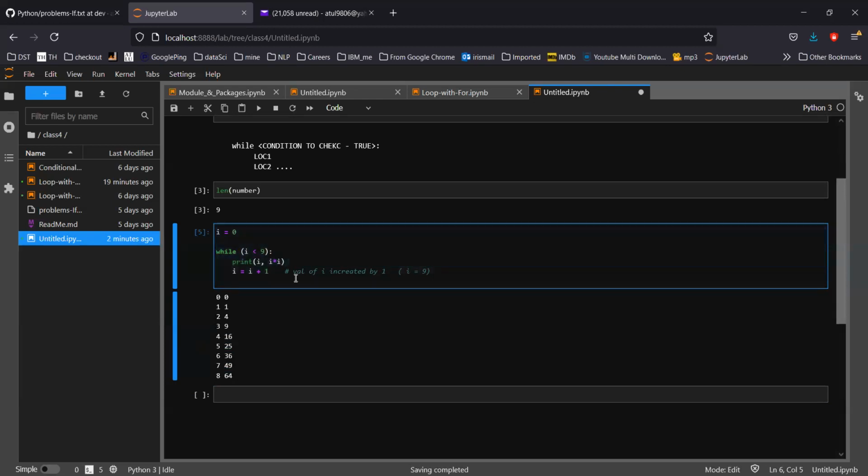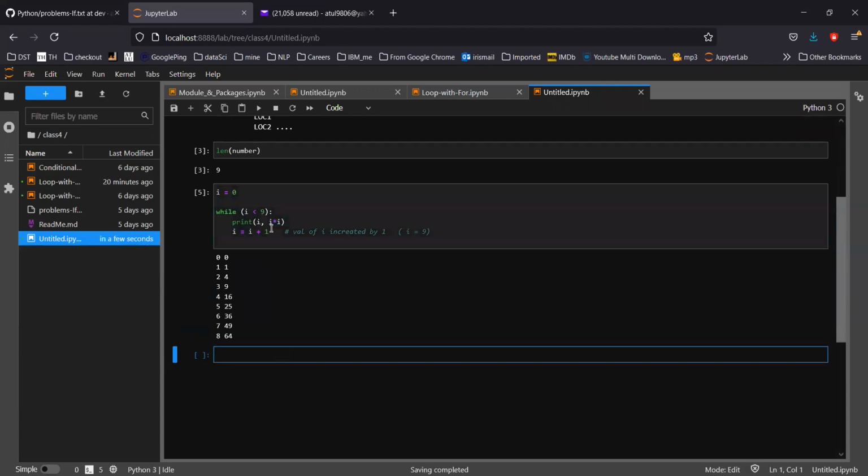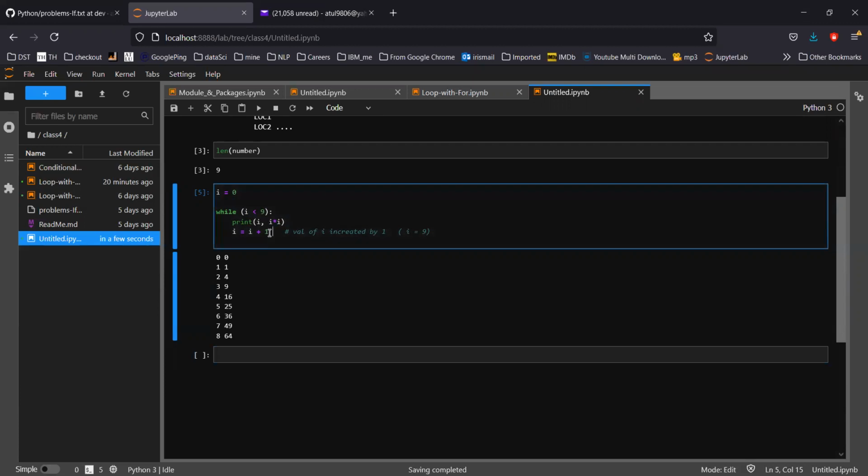Okay, so let's quickly check that as well. Suppose I am picking the same scenario, but what I'm doing now is there is no increment. Let me comment it out. If I put a sharp sign before it, it's commented, so this will not be Python code now. So now I is 0. Check if I is less than 9 or not.